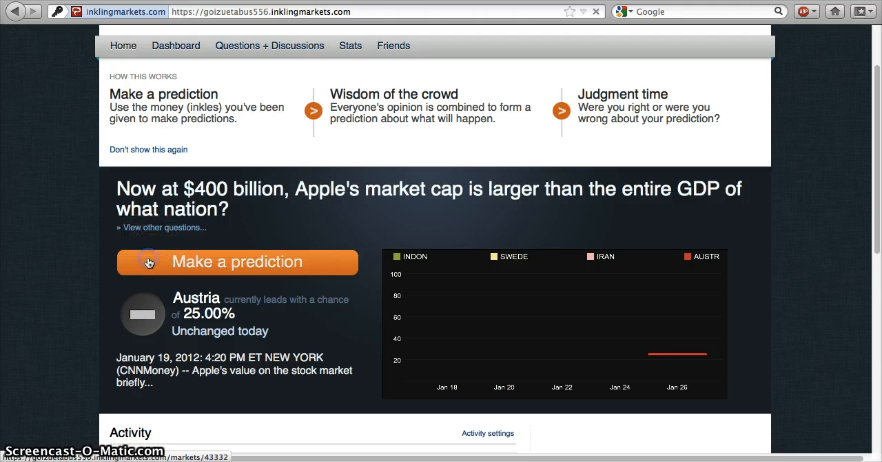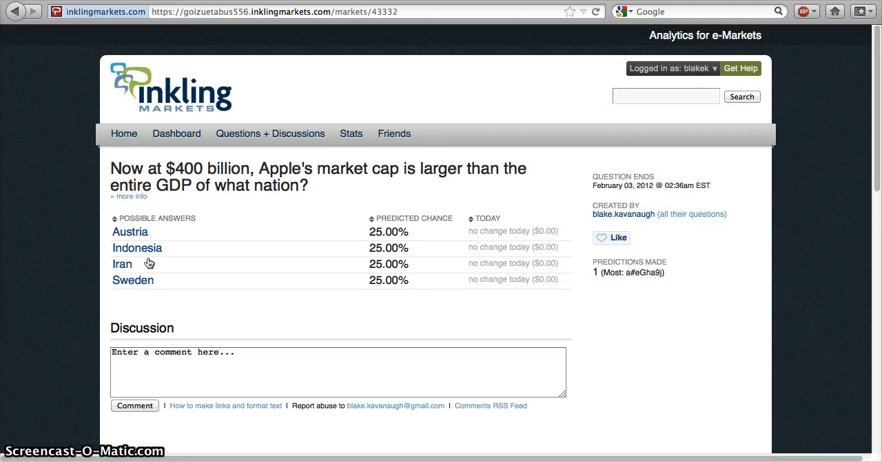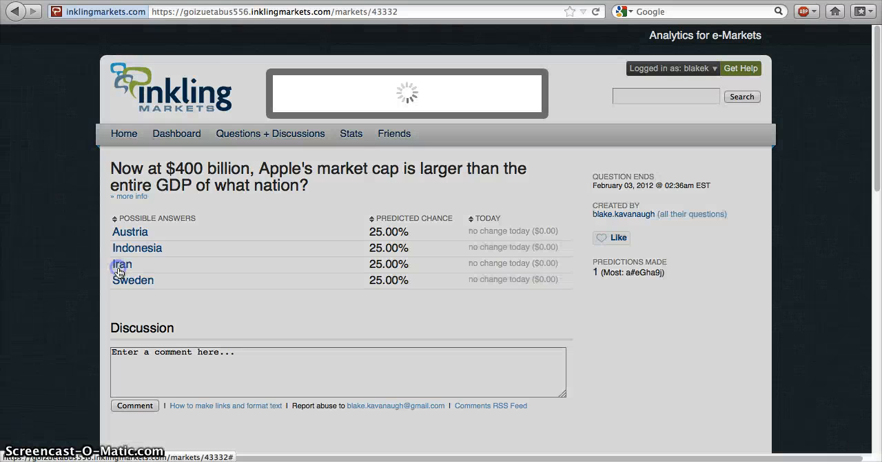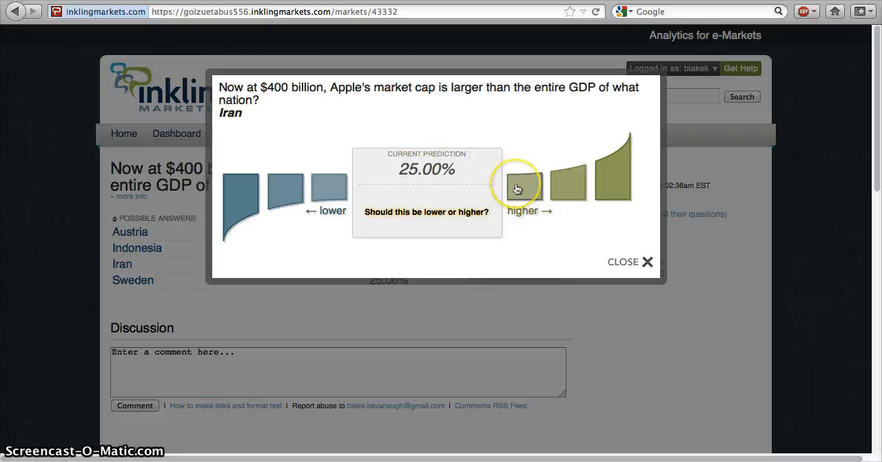Now, click on make a prediction, and it'll bring you to the question's potential answers. There's Austria, Indonesia, Iran, and Sweden. Now, you can click on any of these countries to begin making your predictions. So, click on Iran, and I'm given the option of either giving support to the idea that Iran has less of a GDP worth than Apple's 400 billion, or I can say that I doubt it's Iran, and I think that Iran probably has more than 400 billion GDP.